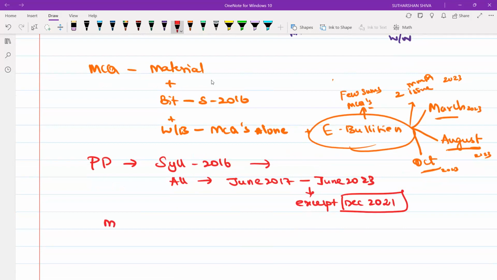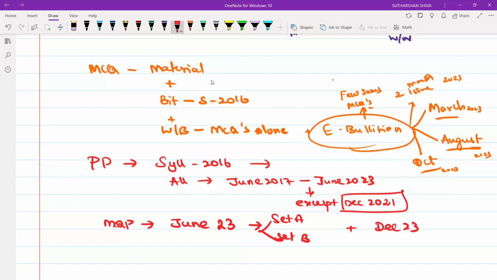And regarding model question papers, do the June 2023 question paper. You are having 2 sets, correct? Set A, set B, correct? Do that part. Okay. If time permits, do December 23.